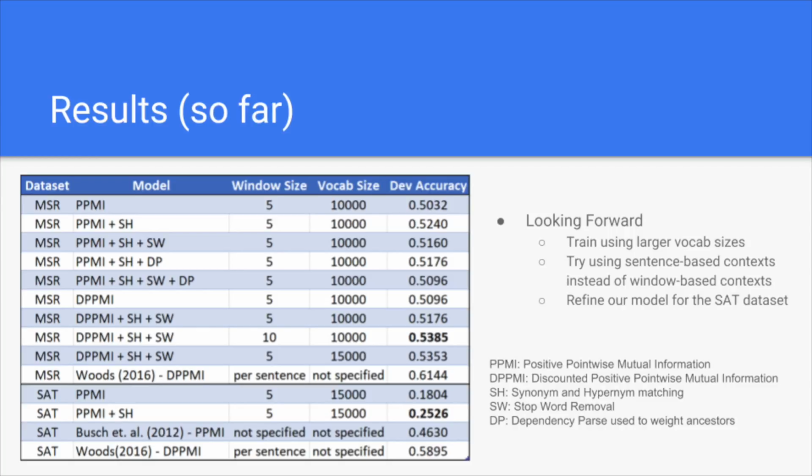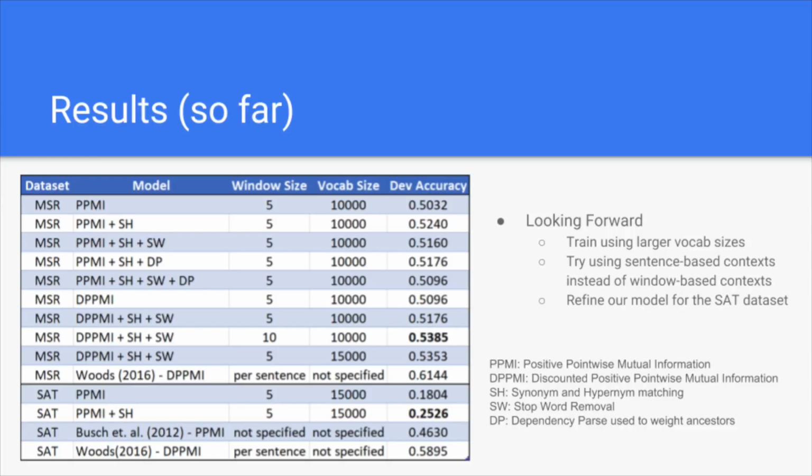As you'll notice by looking at the table on the left, adding synonym and hypernym matching improves our accuracy above the baseline on both the MSR and SAT datasets. In addition, adding stop word removal and using discounted PPMI further improves our accuracy. Before our final deadline next week, we hope to train using larger vocabulary sizes because, while our intermediate results might not show it so far, our error analysis does show that our main errors are still due to the fact that some words just don't appear in our vocabularies.